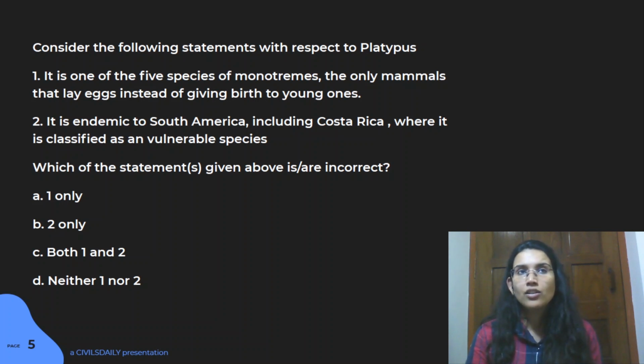So for any kind of animal that you look up on Wikipedia, make sure you look at their IUCN ranking. It's always there, like on the right hand side, the box is always made. And just below that, they also usually draw a map and show where that species is present. So those 2 areas are very important. Make sure you always revise that for every species that you cover.